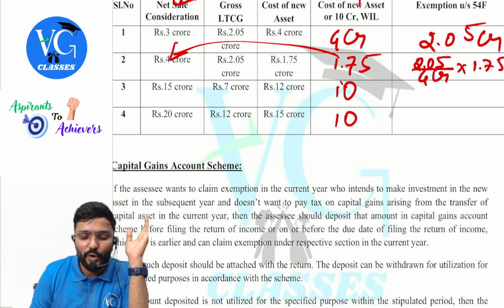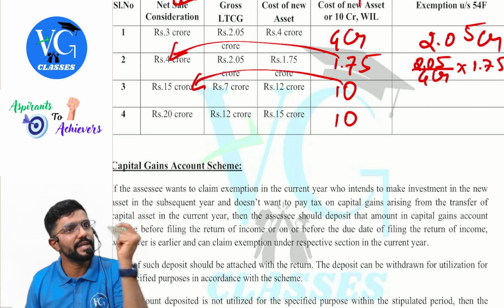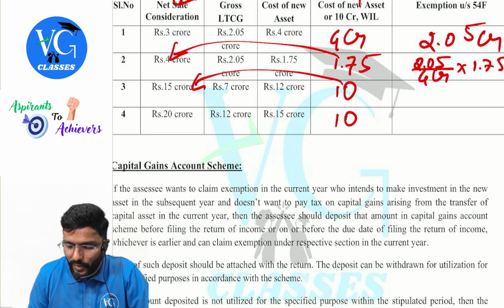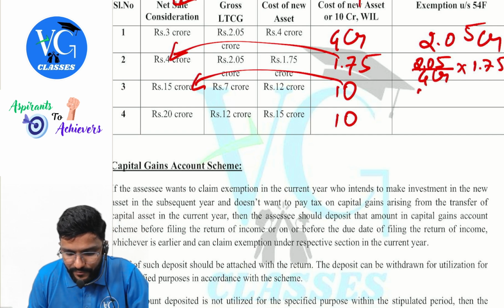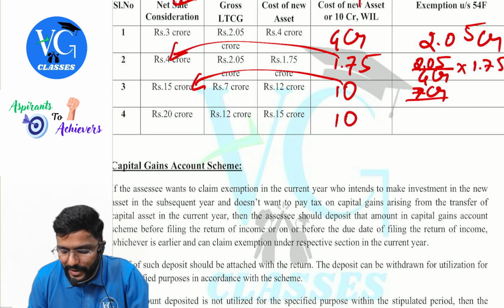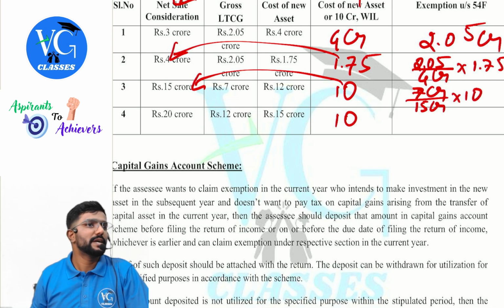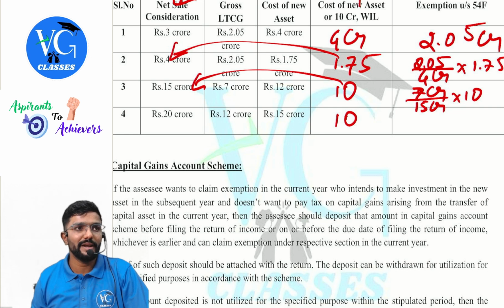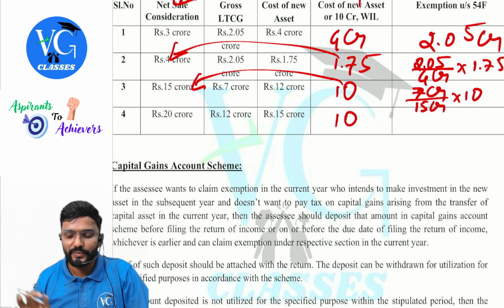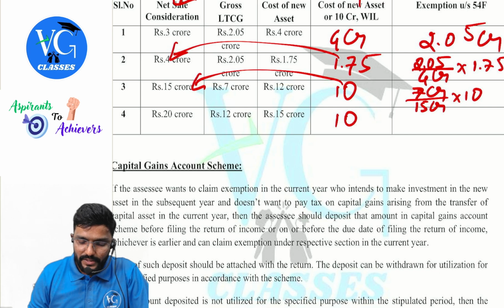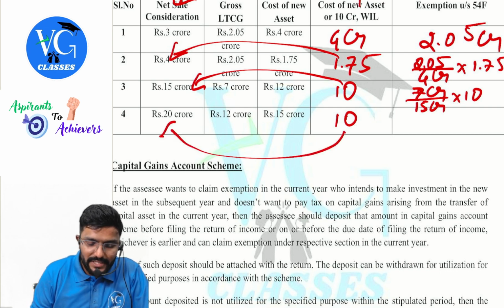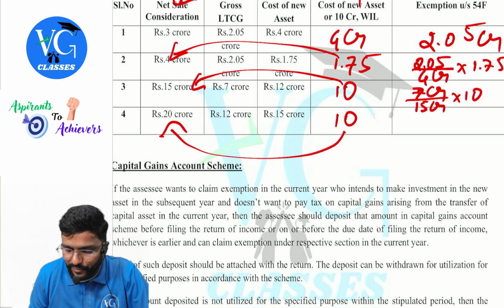Next, 10 crore, is it less than 15 crore? Yes, again the same math. What is the gross gain? 7 crore divided by net sale consideration 15 crore into cost 10 crore. Don't take 12; we have already restricted it to 10. Next, same way, 10 crore is less than 20 crore, so again the same calculation.